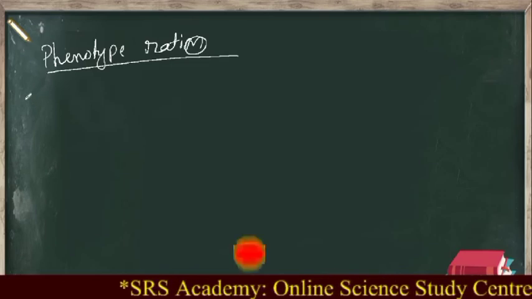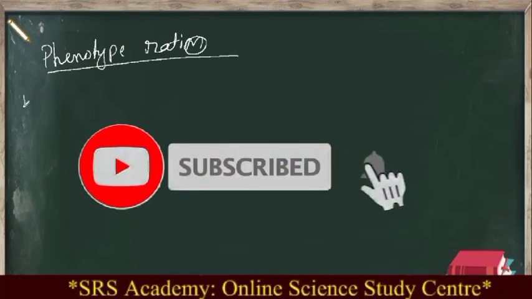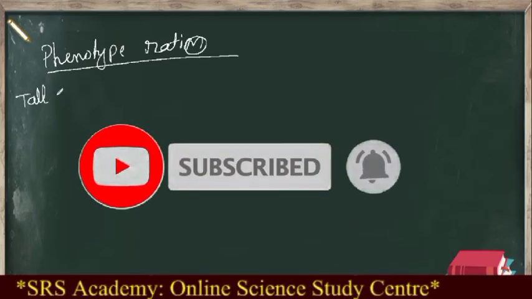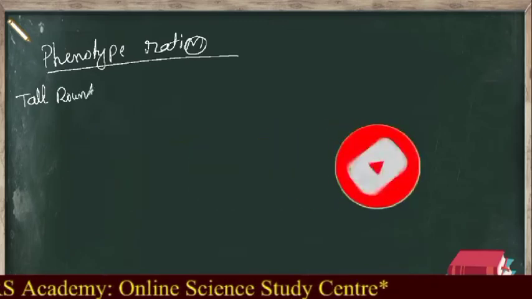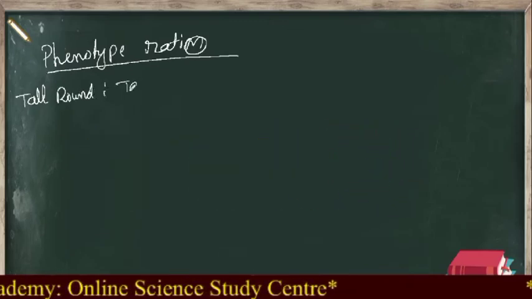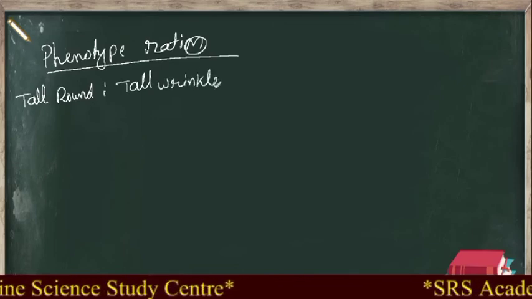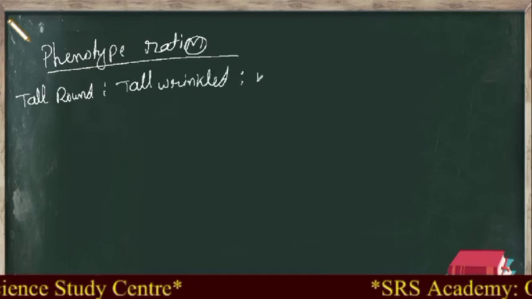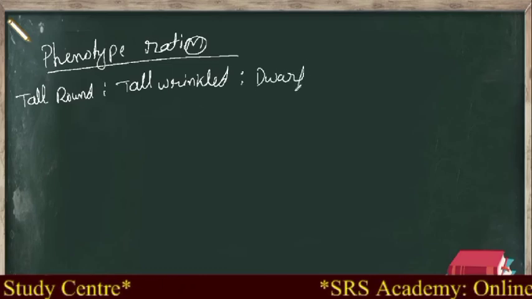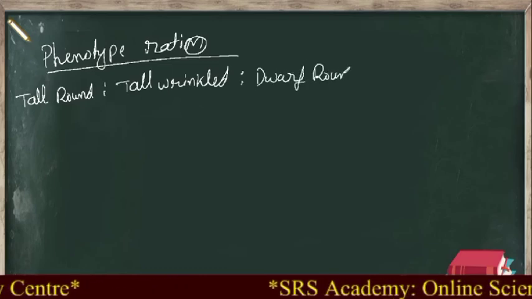Now we'll write the four types of plants which we have obtained. Did we get a tall plant with round seed? Yes. Did we get a tall plant with wrinkled seed? Yes. Did we get a dwarf plant with round seed? Yes.